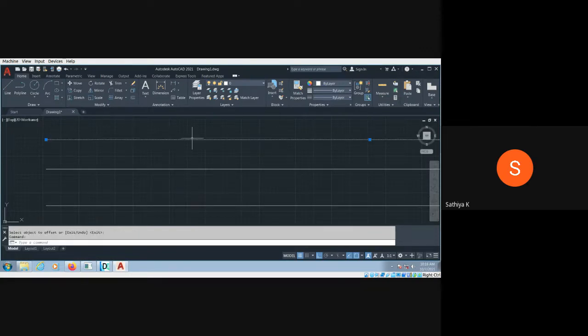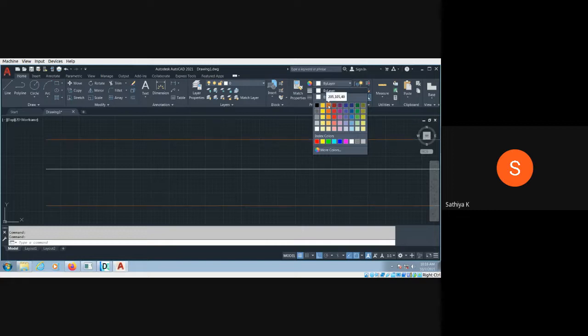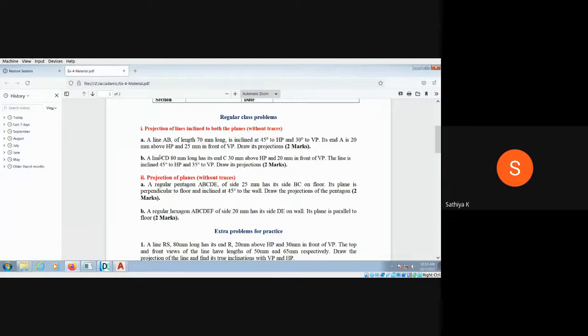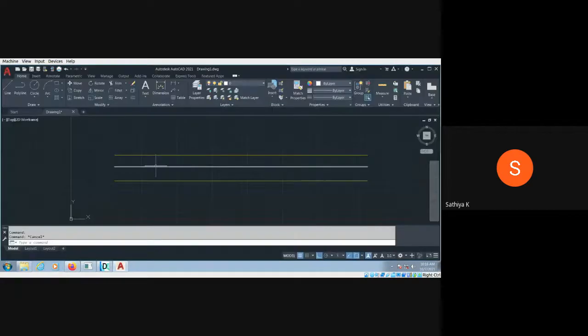You can change the color for avoiding some confusion between the HP, the reference line and the guidelines. Okay. I hope you can understand what I did here. This line is drawn with a 20 mm gap because the point A is 20 mm above the HP, and similarly the point A is 25 mm in front of the VP. So the point A should be here.